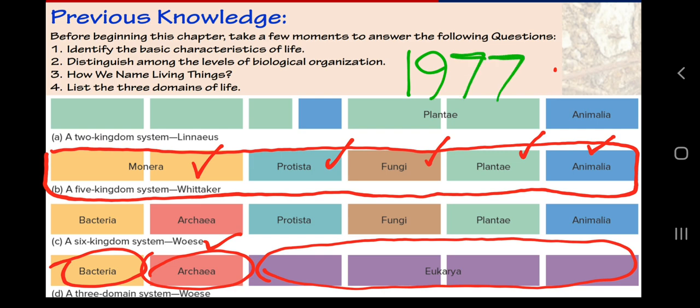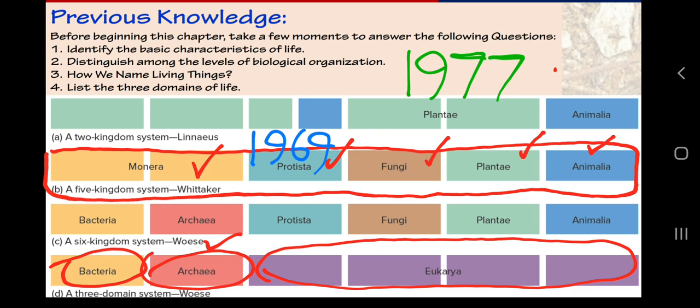1977, and R.H. Whittaker gave the five kingdom classification in the year 1969. Although in your class 9th textbook it was written as 1959, and your 11th biology NCERT textbook has written 1969, the correct figure is 1969.